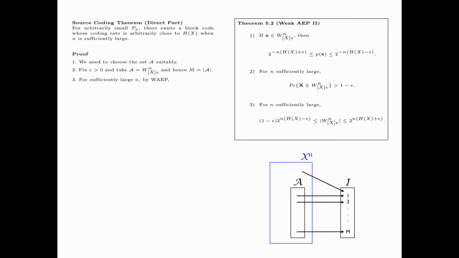Then for sufficiently large n, since M is equal to the size of A, and A is equal to the typical set, we have M equals the size of A equals the size of the typical set, lower bounded by 1 minus epsilon times 2 to the power n times (entropy of X minus epsilon), and upper bounded by 2 to the power n times (entropy of X plus epsilon).